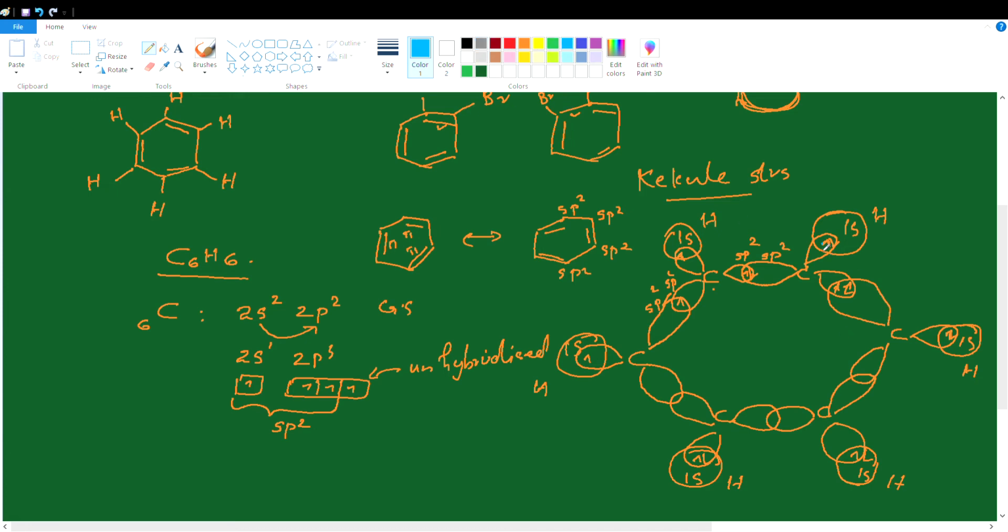See, in each of these overlappings, what takes place? Sharing of electrons. That means covalent bond formation. What type of covalent bond? All these are linear overlapping, hence they result in a sigma covalent bond. How many sigma covalent bonds here? Here one sigma covalent bond. This is a sigma bond, linear overlapping. All these result in carbon-carbon sigma covalent bonds, and also carbon-hydrogen sigma covalent bonds.